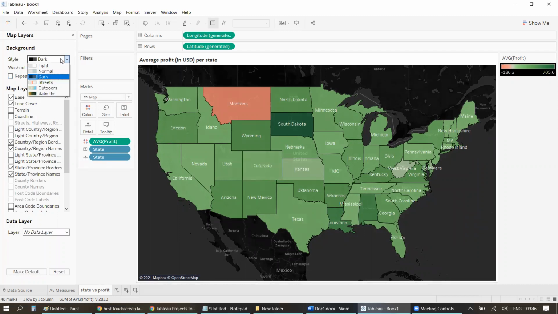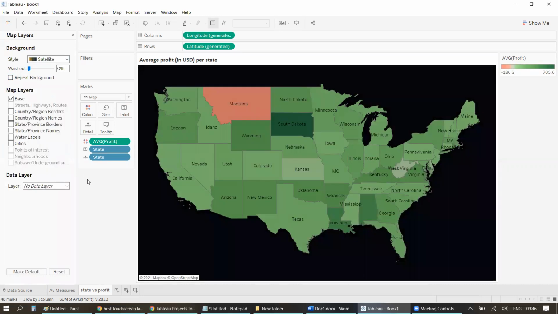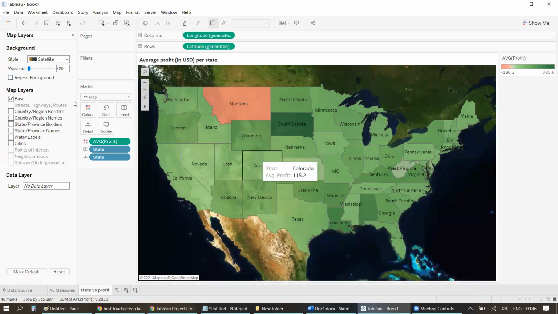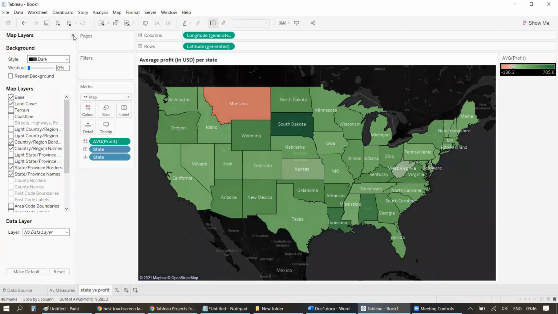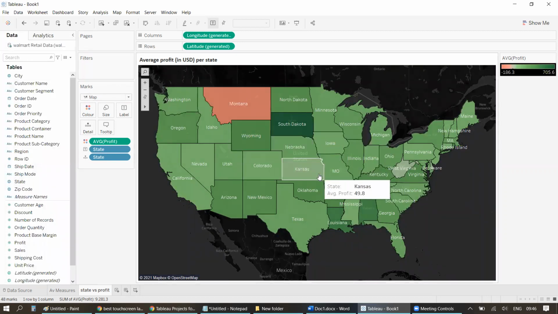You have other styles as well, like street, outdoor, satellite. Let me show you satellite. It's wonderful, right? See here. But as my background is dark, so I'll continue with the darker one, right? So this is how it looks like.